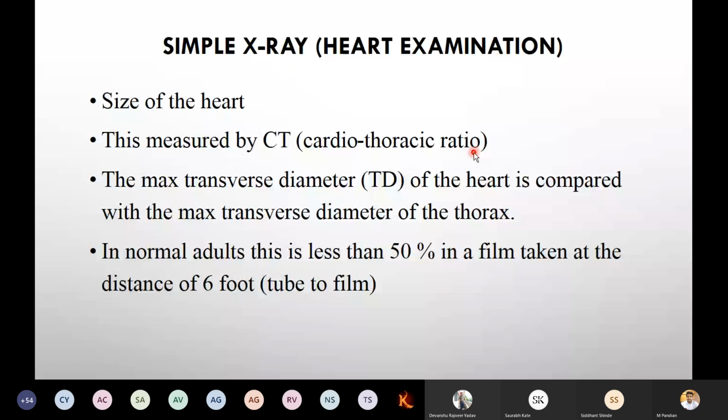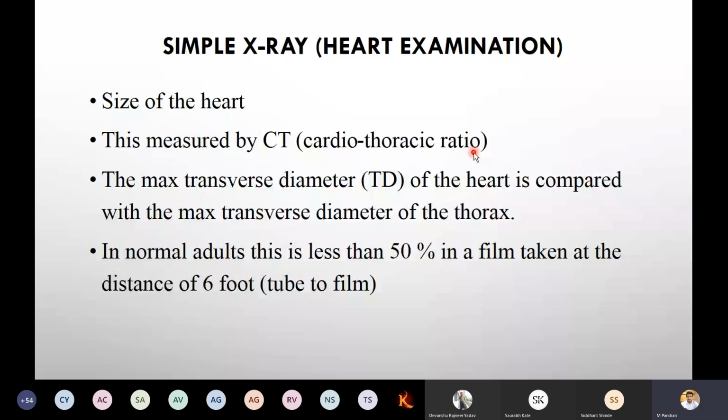A simple X-ray is important for heart examination. So in practical you will again get a viva voce and you have to perform one method. We will see that in this lecture, but remember it: simple X-ray to examine the heart. Size of heart.